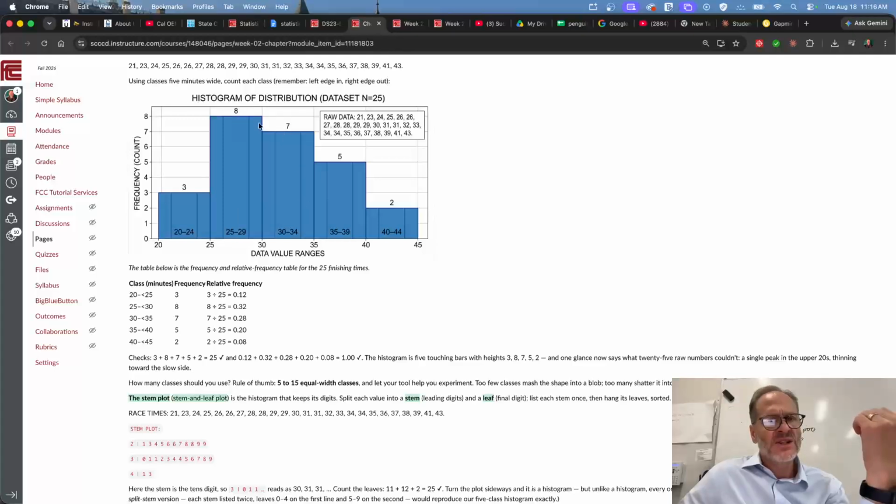Of our measurements, we have a total of 25. 15 out of 25 measurements are right here. So most normal runners are going to be right here, right? That's where the data is kind of heaped. If you said you're a fast runner, okay, maybe you'll be out here, or maybe you'll be here. Very few people are out here, 2 out of 25. If you said you're a slow runner, you'd probably be over here, 3 out of 25, or maybe you'd be on this lower side, closer to 25 minutes.